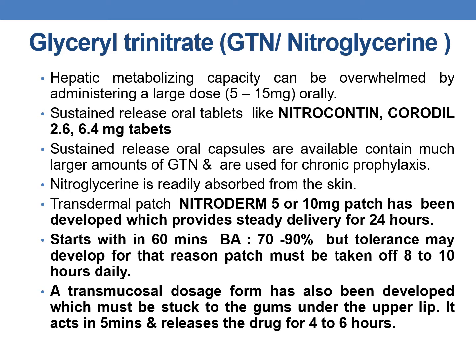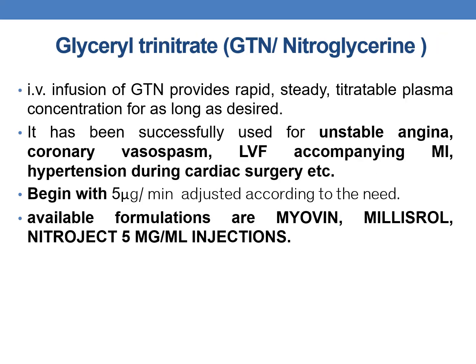Additionally, a transmucosal dosage form has also been developed, which must be stuck to the gums under the upper lip. It acts in 5 minutes and releases the drug for 4 to 6 hours. Even IV infusion of GTN provides rapid, steady, titratable plasma concentrations for as long as desired.